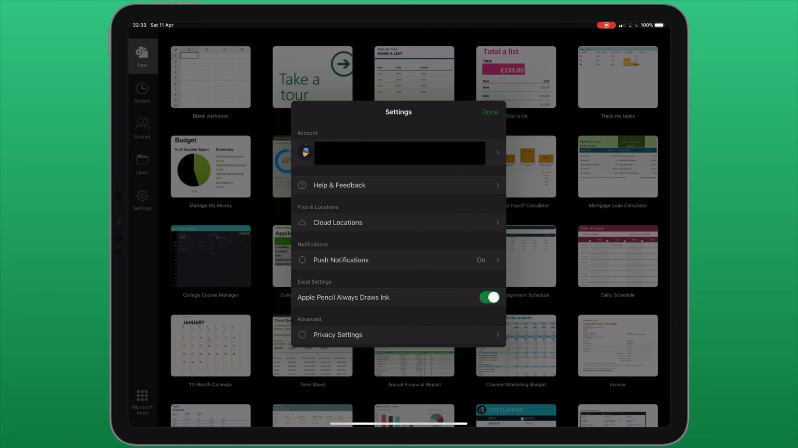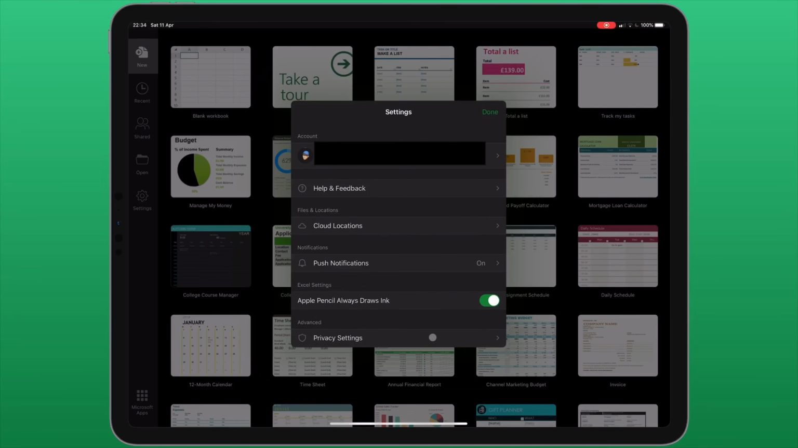We can toggle on or off whether we want the Apple Pencil to always draw with ink. Now what that means is by default, if you were to take the Apple Pencil and start drawing on the screen, ink would appear. You'd start drawing on your document. Now you might not want that, particularly if you want to use the Apple Pencil to navigate around a document instead. So you can turn this setting on or off.